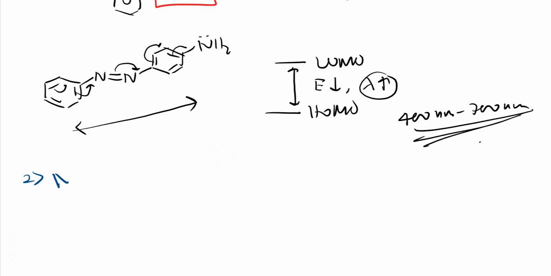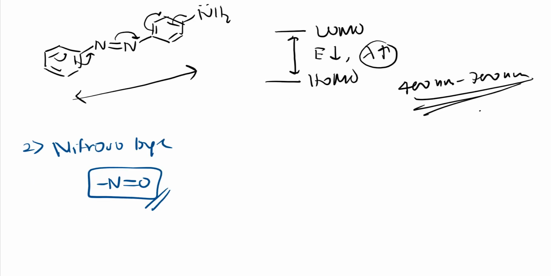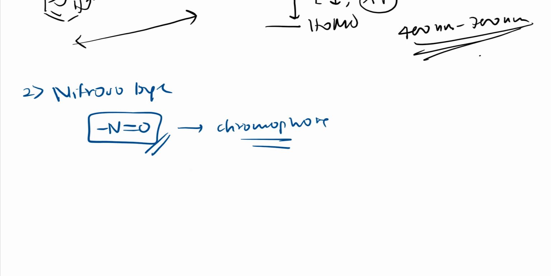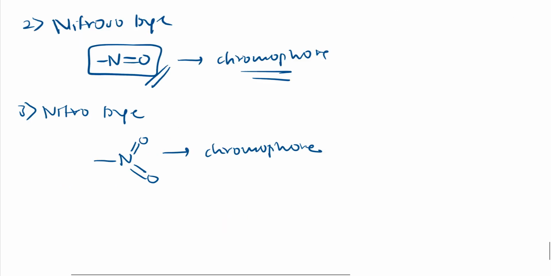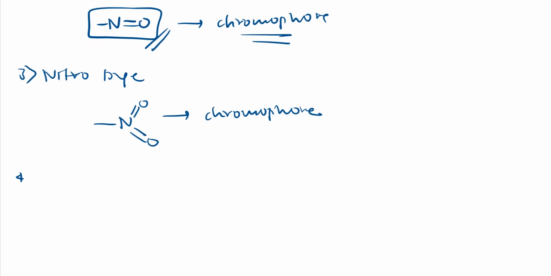No need to worry. So simply, nitroso dye means the dye which contains a nitroso group. Nitroso group means you should be able to write it. So that dye will have this functional group, or I can call it a chromophore. This chromophore will have nitroso, that is NO. The third dye, if I want to call, is the nitro dye. Nitro dye means it has this NO2 group. So this acts as a chromophore. About these chromophores, again I will explain. No need to worry. If you haven't studied UV visible spectroscopy, again we will study about this.